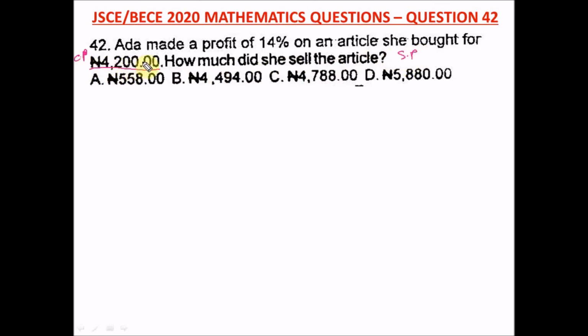This 4,200 naira is our cost price, and she made a profit of 14%. This is our percentage profit. Remember, the formula to find your percentage profit is your selling price minus your cost price, divided by cost price. We've been given the percentage profit as 14%, and we have our cost price as 4,200. So let's put in our values here.